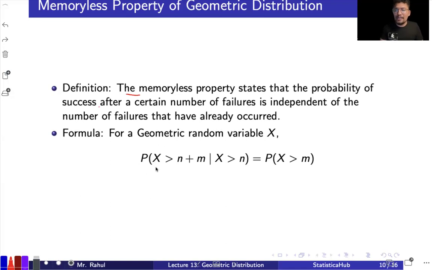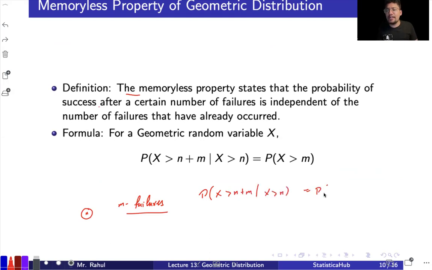It is saying that the probability that x is greater than n plus m, that means to get the first success you have n plus m failures, given that you already had n failures, is completely independent of that. After the cutoff point n, there are more m failures. So that is the major idea. That's how we see the memoryless property. So the probability that x is greater than n plus m given x greater than n will be the probability x greater than m. Let's try to see how this comes up.